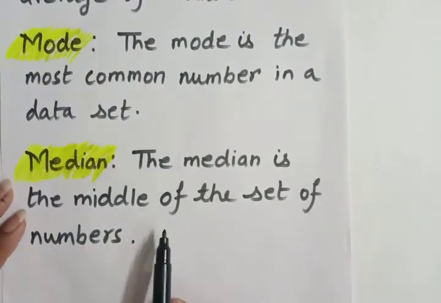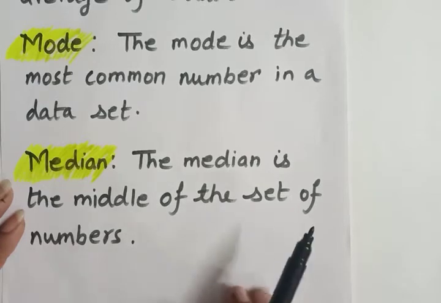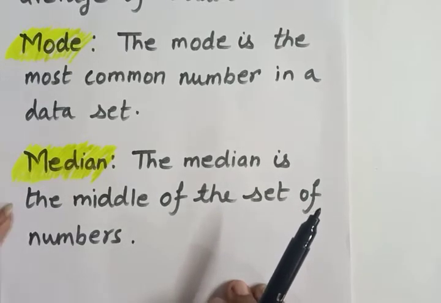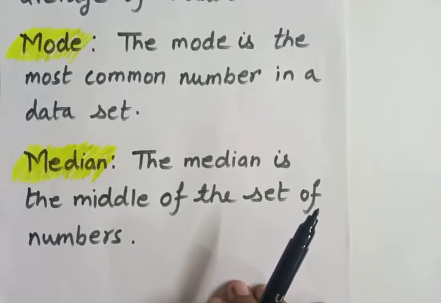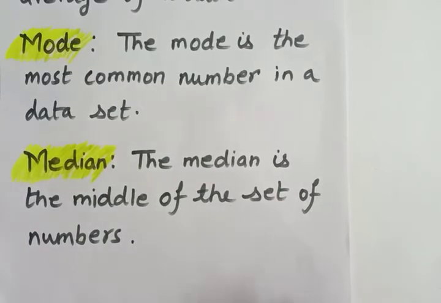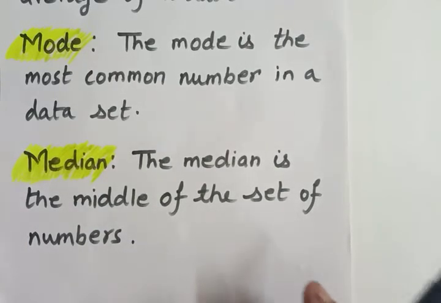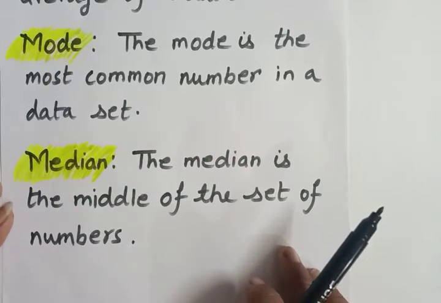Median. The median is the middle of the set of numbers. Suppose the weights of class 9 students are given to us, and we find the middle value of all the weights of the students. That will be the median of that given data.